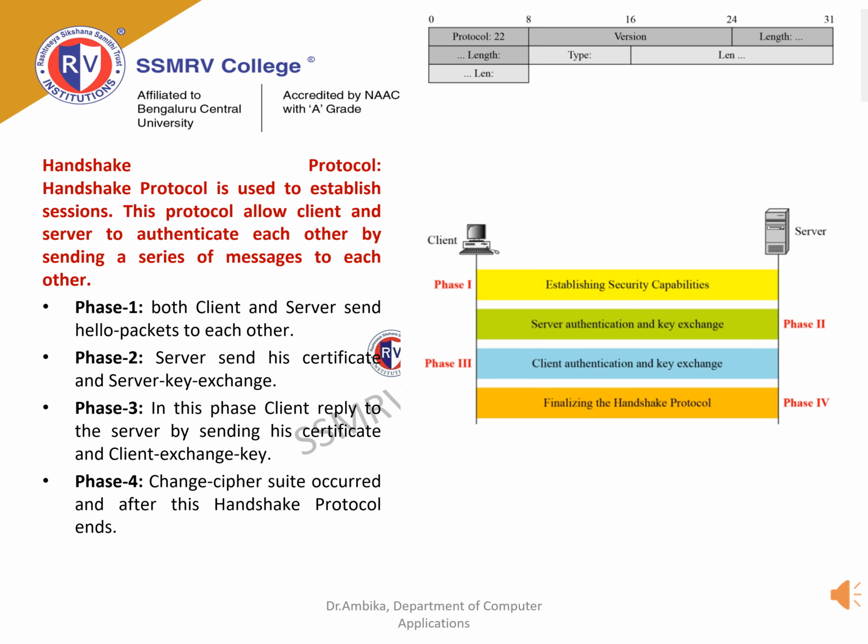In phase 2, the server sends its certificate and the server key exchange. The server ends phase 2 by sending the server hello done packet. In phase 3, the client replies to the server by sending its certificate and the client key exchange. In phase 4, the change cipher suite occurs, and after this the handshake protocol ends.